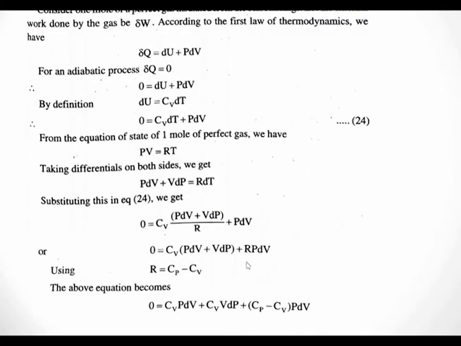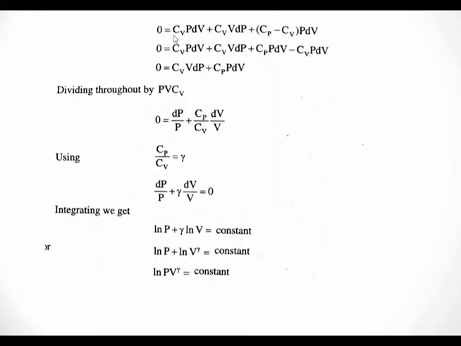So in our equation, if we give Cp minus Cv in place of R, our equation becomes like this. CvPdV is here, and CvVdP is also here. So we are going to give R as Cp minus Cv. So this is Cp minus Cv into PdV. So this is the equation, that is 0 is equal to CvPdV plus CvVdP plus Cp minus Cv into PdV.